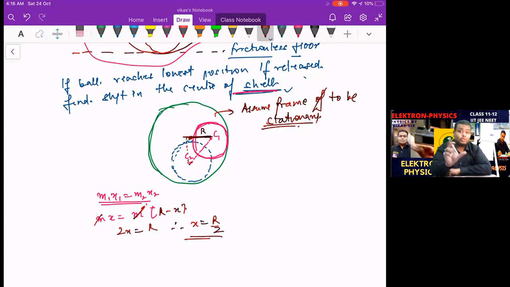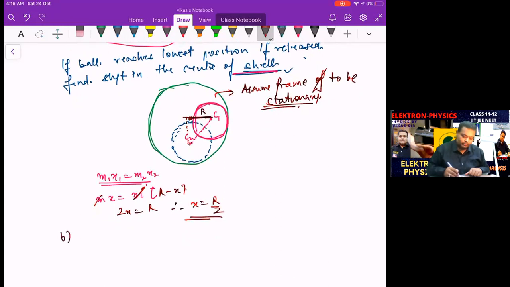Concentrate on only x, not on y, not on x and y separately. We know in projectile motion also, by physical independence, x motion does not affect y motion, and y does not affect x. Here the movement is along x. The center of the shell is moving x only. It's not going up and down. So apply the equation only along x. Be careful. That's done. There is a B part of it also.